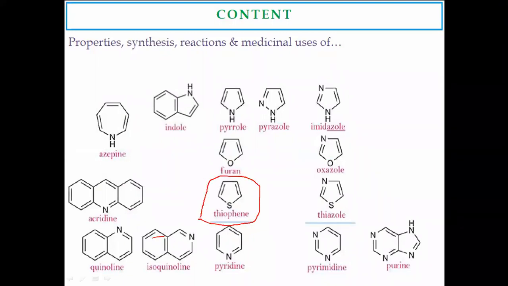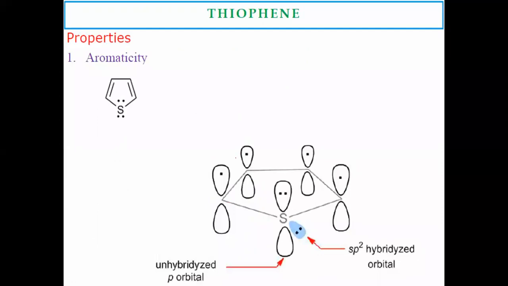This is another 5-member ring. Here sulfur is a heteroatom. In earlier lectures, we studied the furan and pyrrole moiety in unit 3. Now move on to the sulfur containing thiophene moiety. In today's session, we will discuss the properties of thiophene, its preparation, reactions and some chemical reactions, along with some moieties containing thiophene as a heterocyclic ring in particular drugs and their medicinal uses. Now we have to move on to the structure of thiophene.